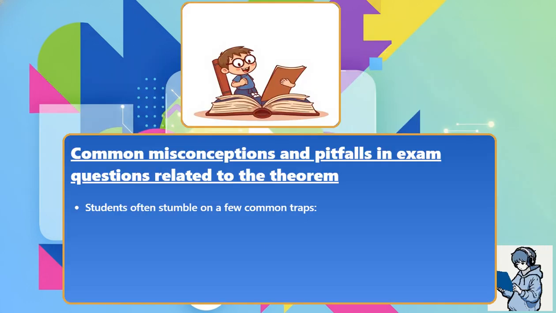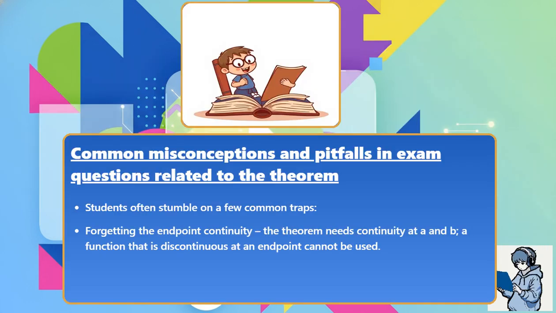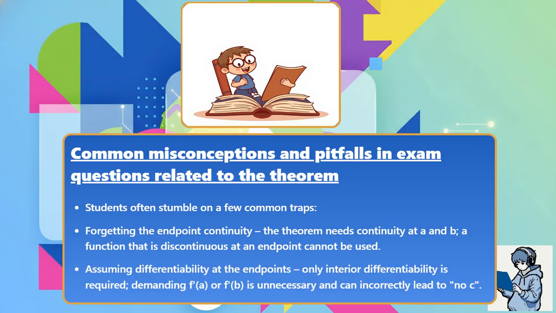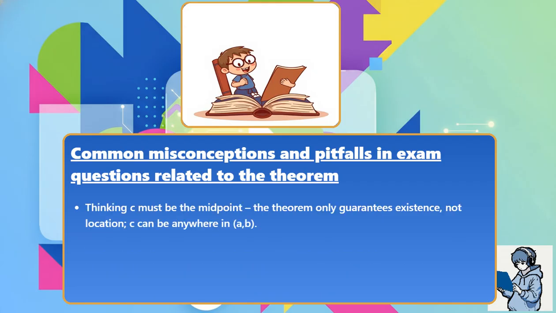Students often stumble on a few common traps. Forgetting the endpoint continuity: the theorem needs continuity at a and b. A function that is discontinuous at an endpoint cannot be used. Assuming differentiability at the endpoints: only interior differentiability is required. Demanding f'(a) or f'(b) is unnecessary and can incorrectly lead to no c. Thinking c must be the midpoint: the theorem only guarantees existence, not location. c can be anywhere in (a, b).